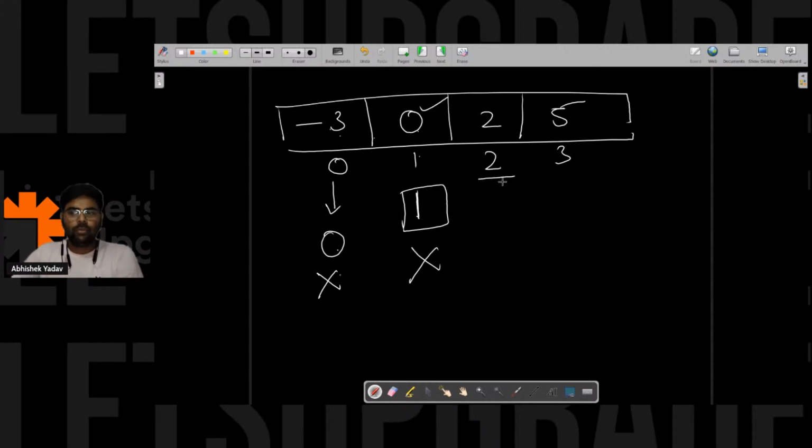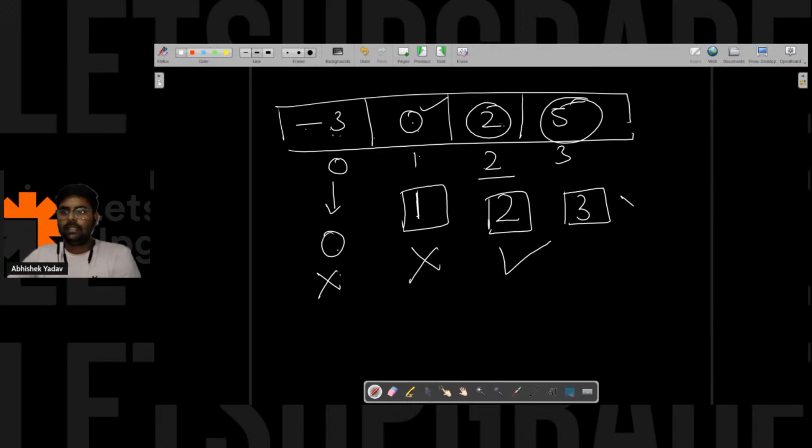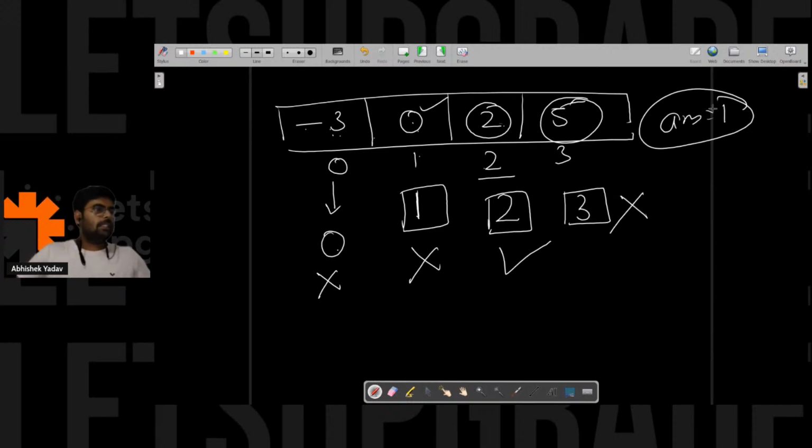I will move to 2. For 2, how many elements are smaller than 2? It is 0 and minus 3. So 2 elements are smaller than 2, right? So 2 is a noble integer. For 5, 3 elements are smaller than 5. So 3 is not equal to 5, right? So it is not a noble integer. So the answer is 1 here, right? The answer is 1 here. Yes or no? Is it clear now?